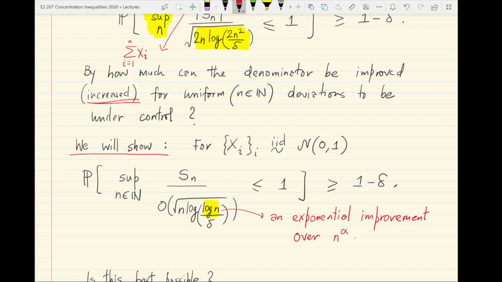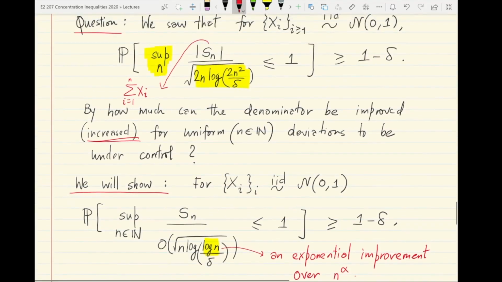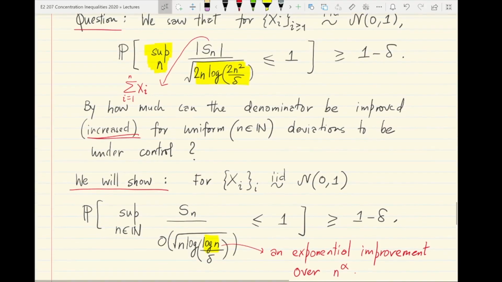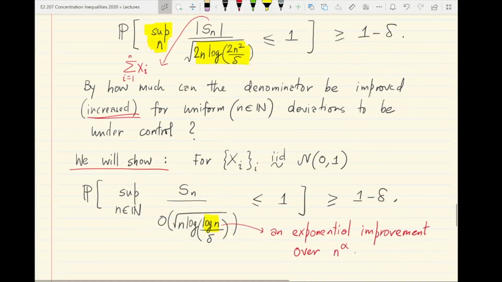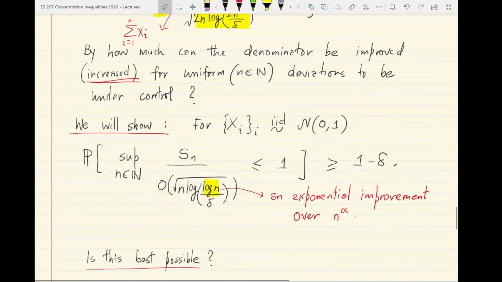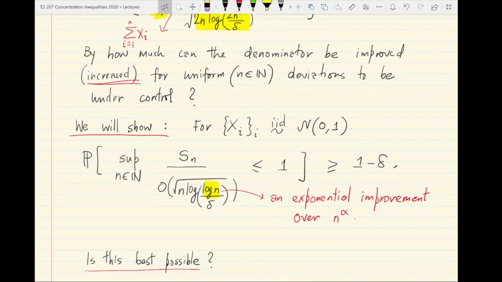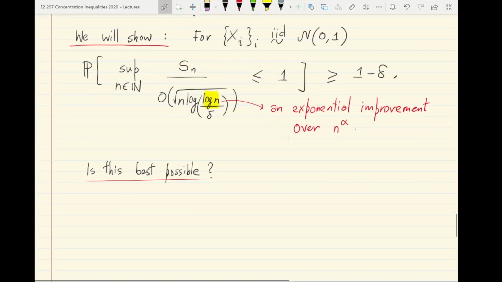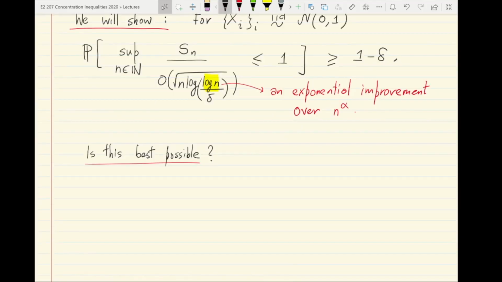n to the alpha or poly n. Okay, so n square like this, for instance. Okay, that you typically get by doing a union bound over the entire time horizon. Okay, so one may wonder, is this the limit of how far you can go? Well, in fact, in some sense, the answer is yes.